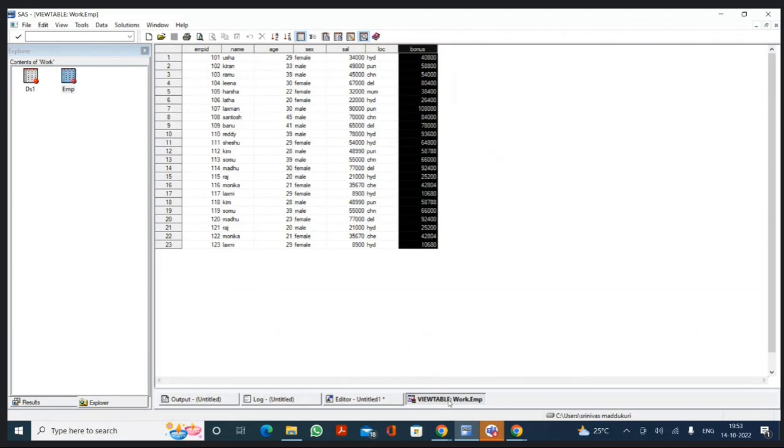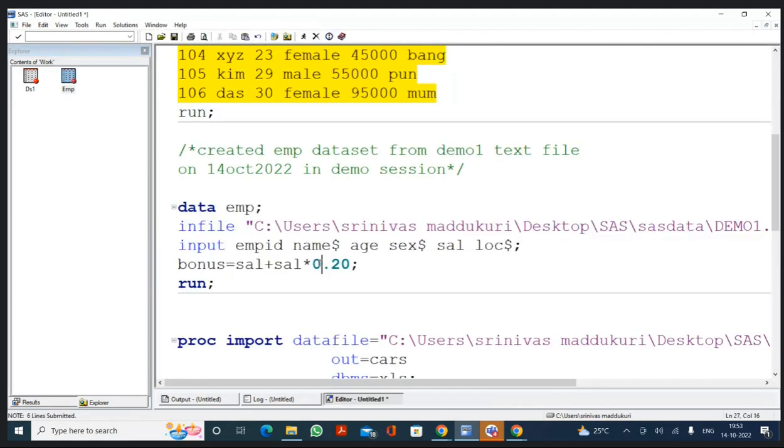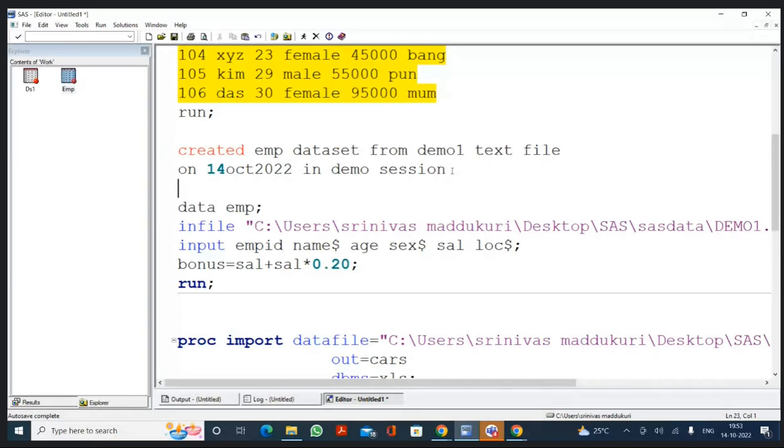Now tell me again, if you want to comment this statement, what should I do? Keep your cursor on that. Now what should we click? Control forward slash to comment it. To uncomment it, Control Shift forward slash. Okay, this one also I put in the comments now. If you want to uncomment this one, what should I do? Control Shift forward slash. Now can you see it has been uncommented.